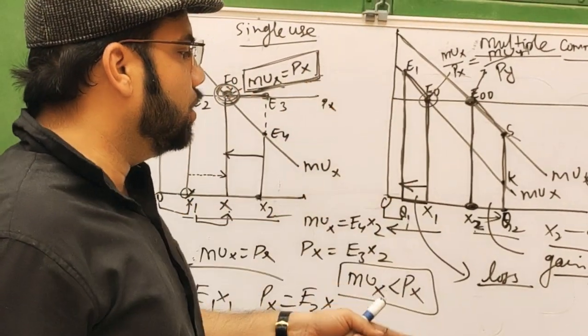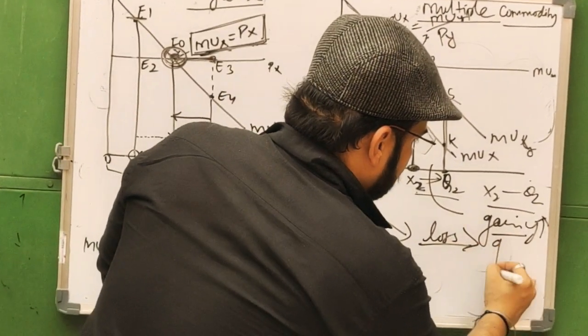So the area of the loss is greater than the area of the gain.